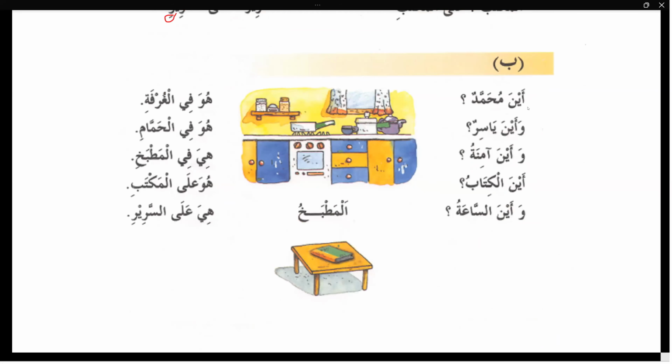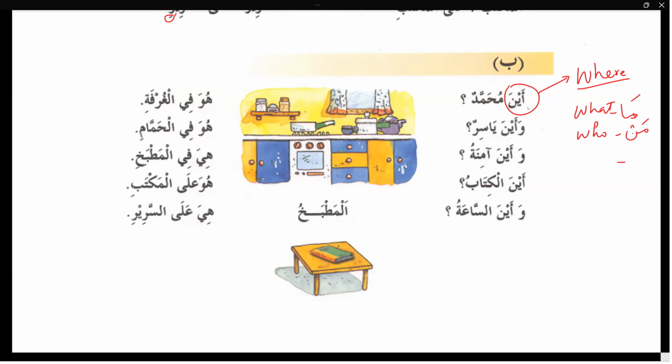Today we are going to learn another interrogative noun. It is aina. Aina means where. Before, we studied ma. Ma means what. Man means who.